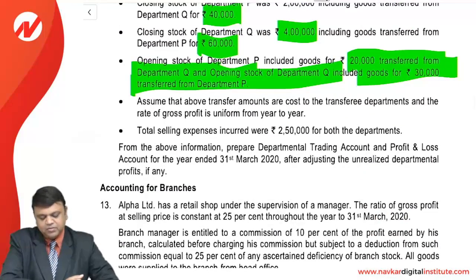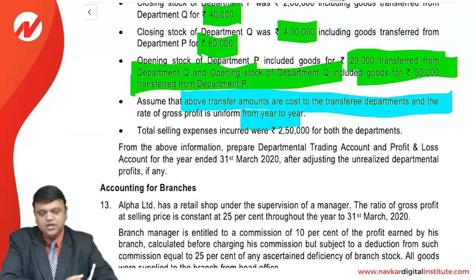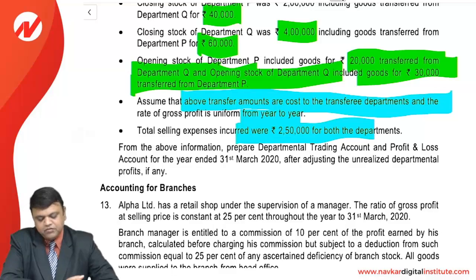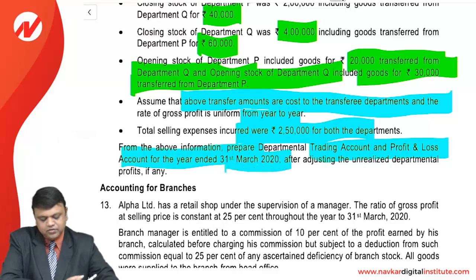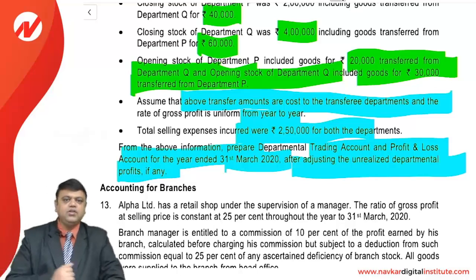Assume that the above transfer amounts are at cost to the transferee department, and the rate of gross profit is uniform from year to year. I repeat, the transfer amounts become the cost of the other department, and the gross profit is uniform throughout the year and even from year to year. Total selling expense included 250,000 for both departments. From the above information, we need to prepare the departmental trading and P&L account for the year ended 31st March 2020, after adjusting unrealized departmental profits, if any.